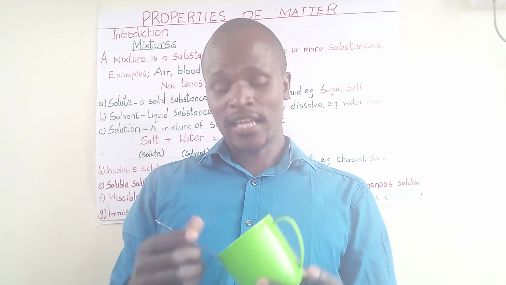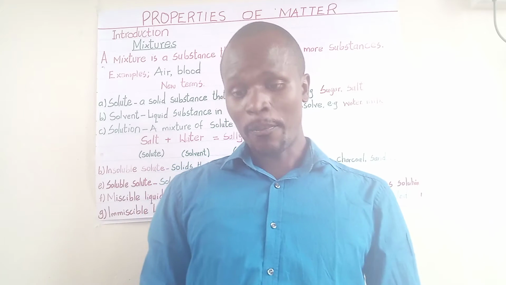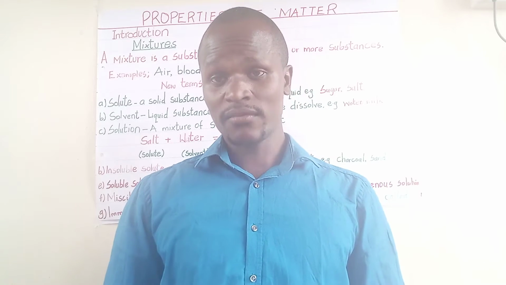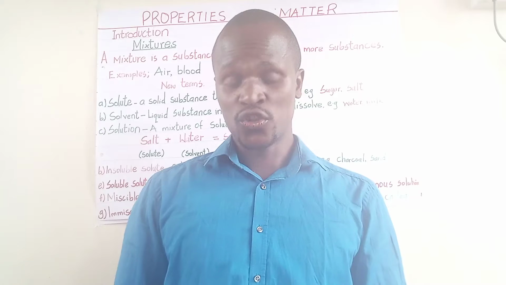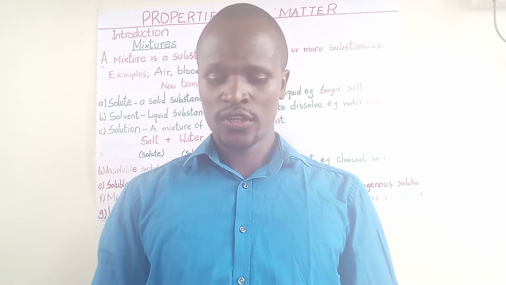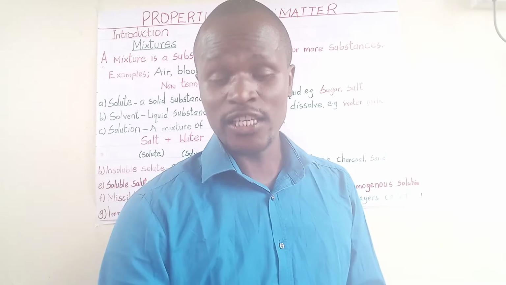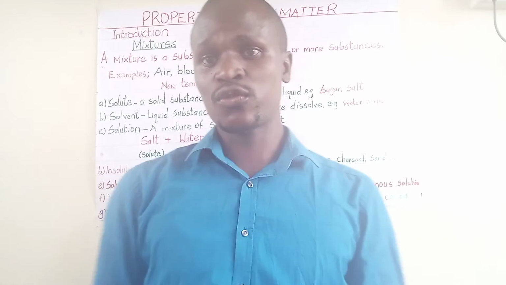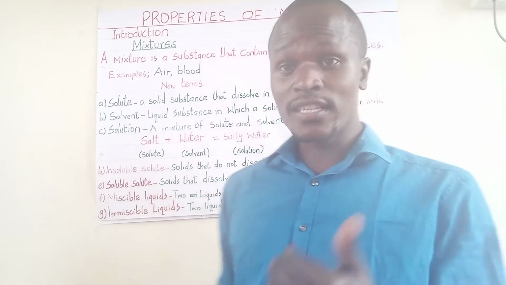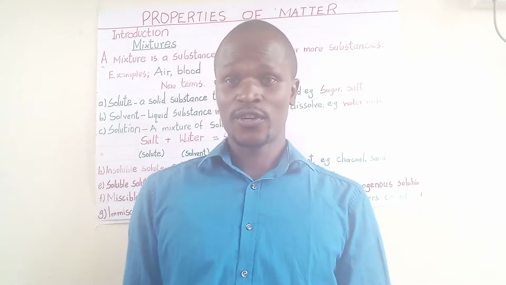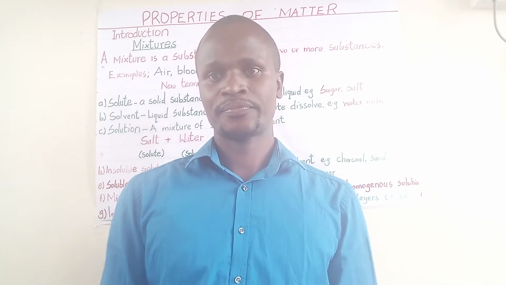Therefore, salt is an example of a solute. Apart from salt, we may have sugar. Sugar is another example of a solute. We may have glucose. So those solids that dissolve in a solvent, we call them solute.